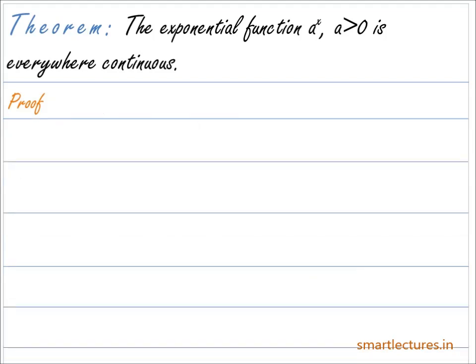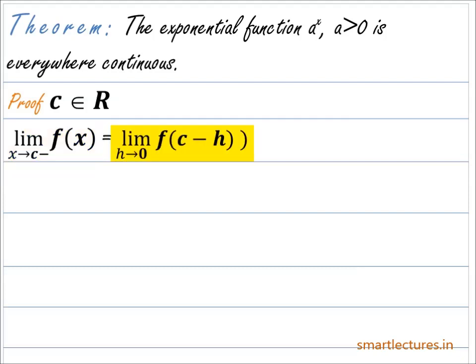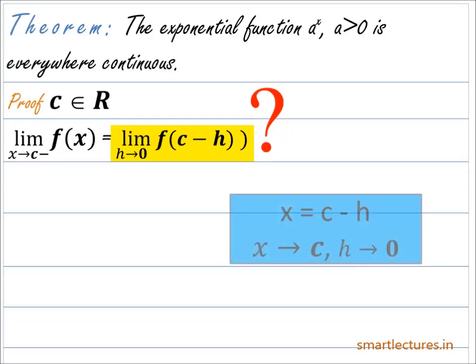Now let's check the continuity of the given function at any other point c, where c belongs to real numbers. And for that, let's calculate its left hand limit and the right hand limit at x equal to c. Now its left hand limit, limit x approaches c from the left hand side, f of x, can also be written as limit h approaches 0, f of c minus h. Why? Because if we write x as equal to c minus h, then when x approaches c, in that case h will also approach 0.